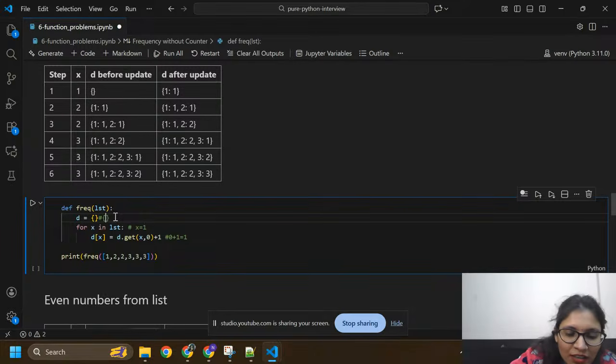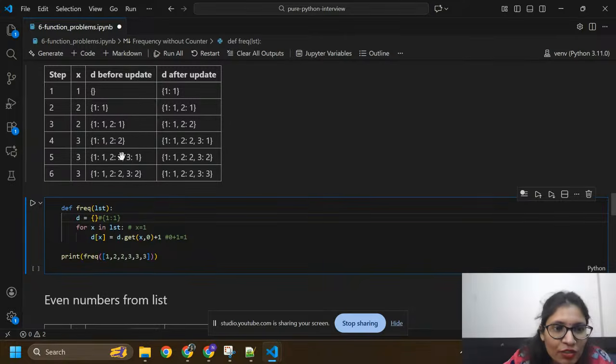x count is 1. Sorry, x equals to 1, so 1 will become 1. You can see here I have x equals to 1. Before, we had an empty dictionary; after adding this one it will become like this. Now I am going to take x equals to 2.